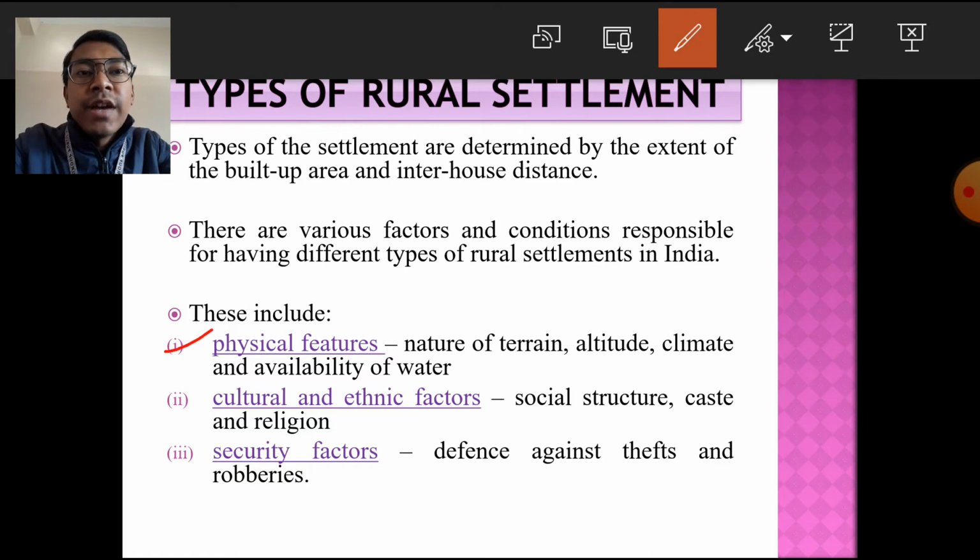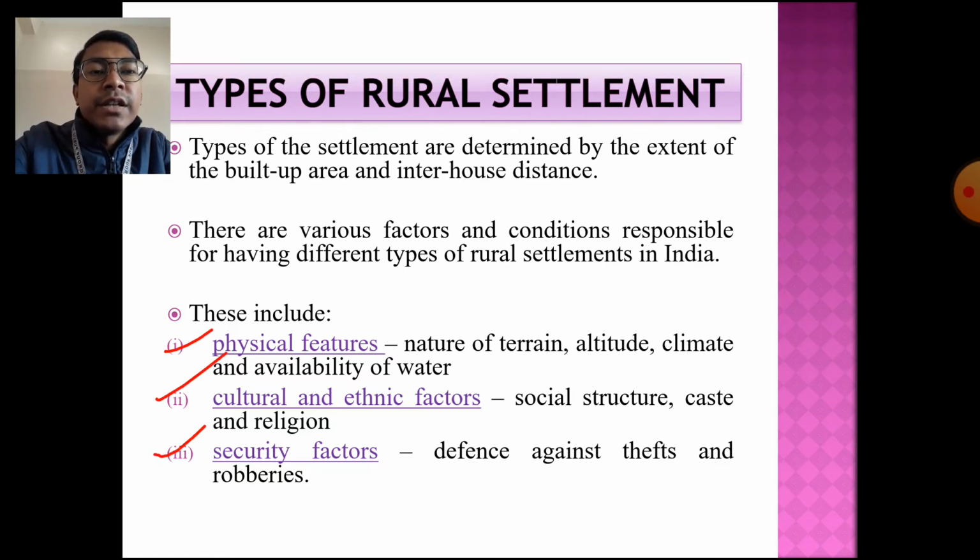First one is the physical factor, second is the cultural and the ethnic factor, and the third one is the security factor. These are the three main factors because of which the various types of rural settlements have been formed. Under physical features, the nature of the terrain, the altitude of the place, the climate, and the availability of water are the main factors which influence the types of rural settlement.